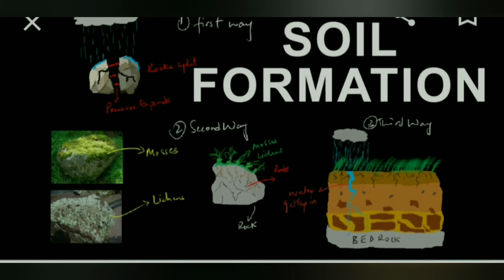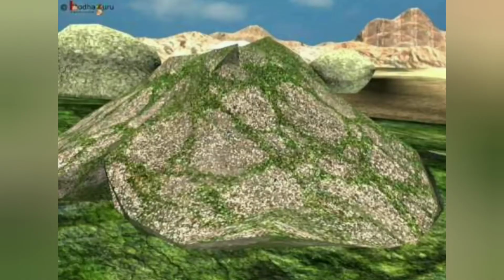The crust is the outermost surface of the earth, and all known life and living things are seen on the earth's crust. Okay, now we'll see, children, the formation of soil. How does soil formation take place? Children, soil is formed from rocks. Rocks break down and the formation of soil takes place.